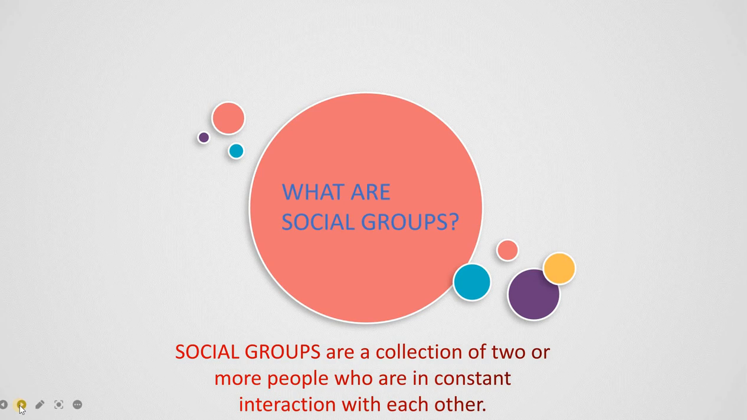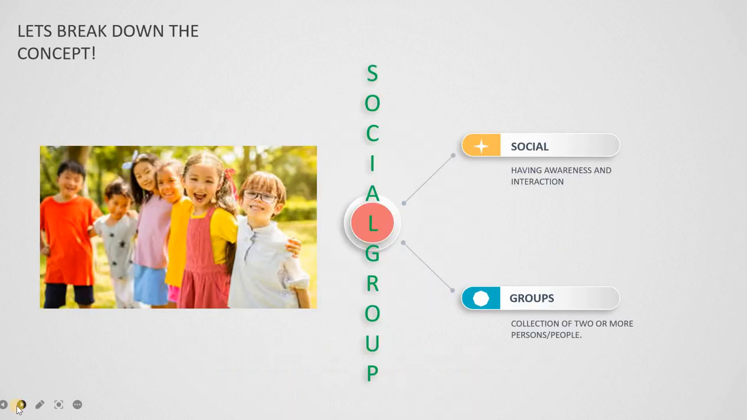Now we will come to the question, what are social groups? Social groups are a collection of two or more people who are in constant interaction with each other. When we try to understand any concept, we break it down into the different words that compose it. The word social group consists of two words, social and groups. Anything that has to do with social has to do with having awareness and interaction. And groups, as we know, are a collection of two or more persons or people.